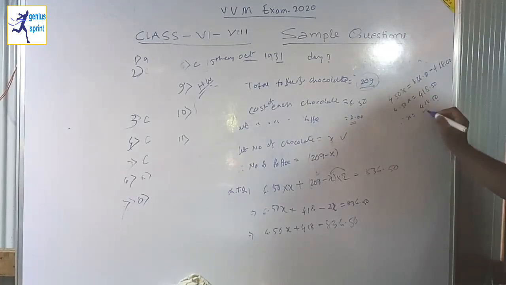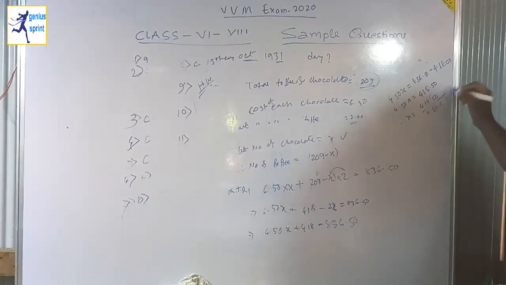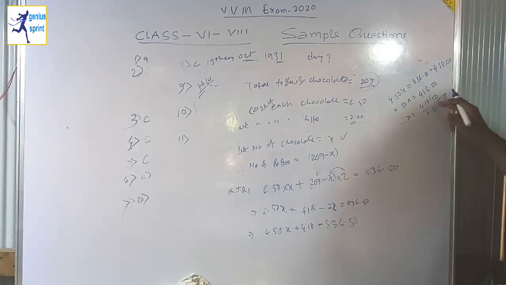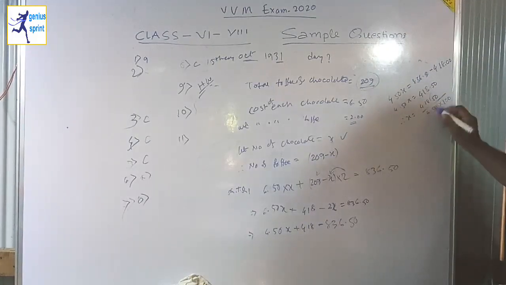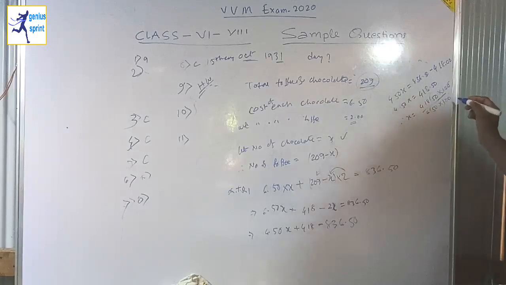418.50 divided by 4.50. So after erasing the decimal point, you will get 100 on the lower side, and likewise erase the point and write 100 on the upper. So cut down these things, 100 and 100, and the 0 and 0 also cancel out.